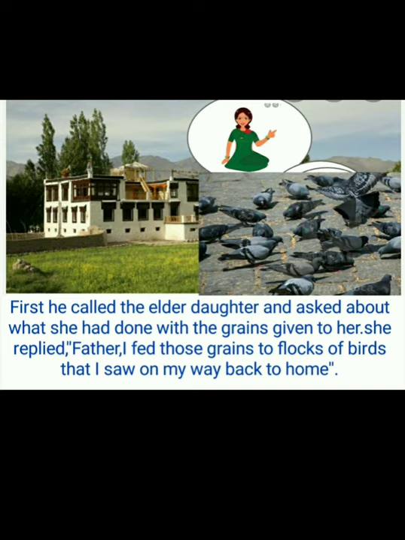She said that she fed those grains to a flock of birds. What is meant by flock of birds? A group of birds, that is, any type of birds. So she fed those grains to a group of birds that she found on her way to her home.